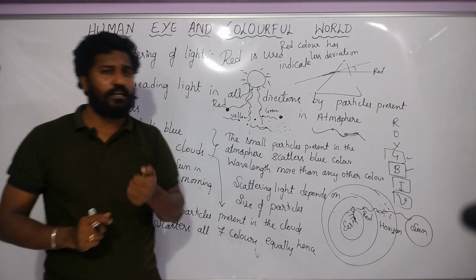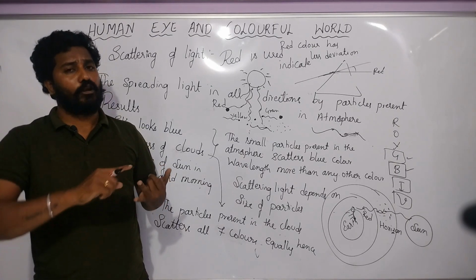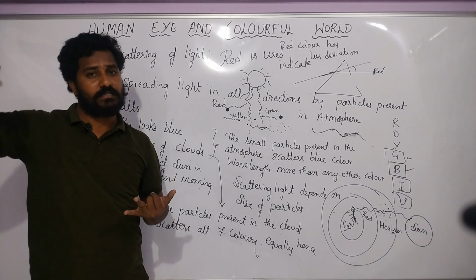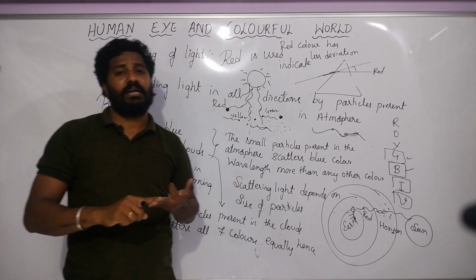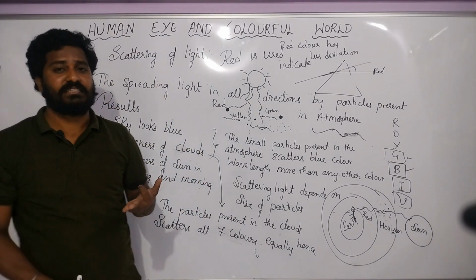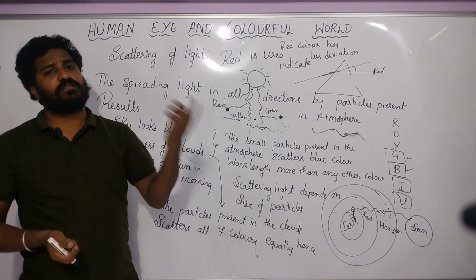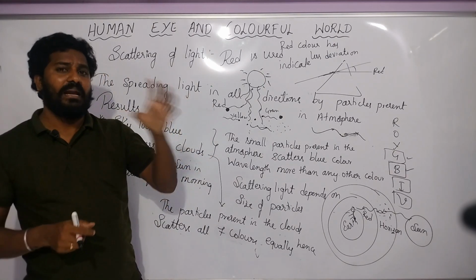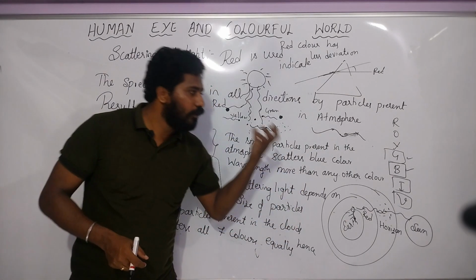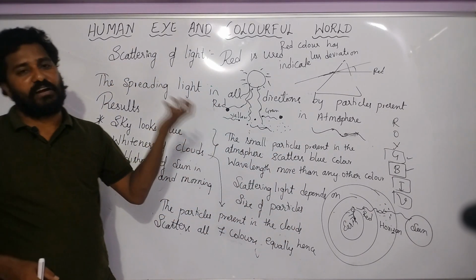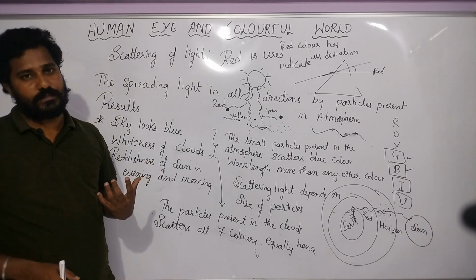You have already seen red color used in traffic lights. We are using red in helipads. And also we use it to indicate danger signals, like for trains, to stop the trains. So many things are there. To indicate danger in any electrical appliances, we use red color only. So these are the uses of red color: to indicate the danger signals.